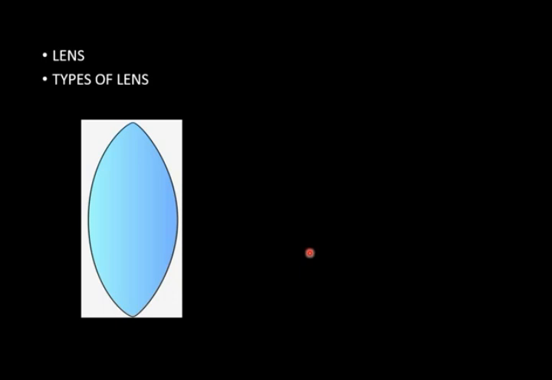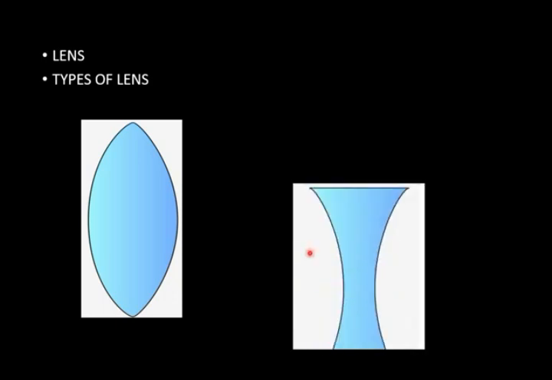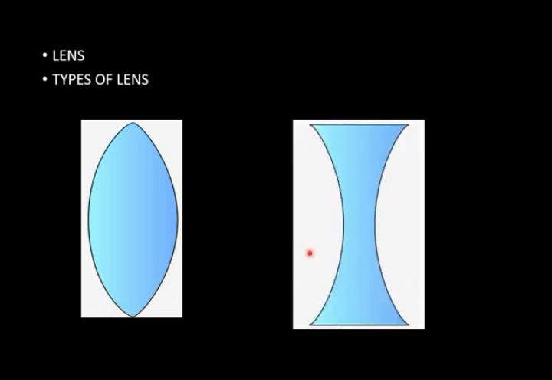It is thick in the middle and thin at the edges. Convex is known as converging because after refraction it collects all the rays of light. Second is concave. In convex, it was thick in the middle and thin at the ends, and here it is thin in the middle and thick at the edges. After refraction it diverges all the rays. That's why it is known as diverging.